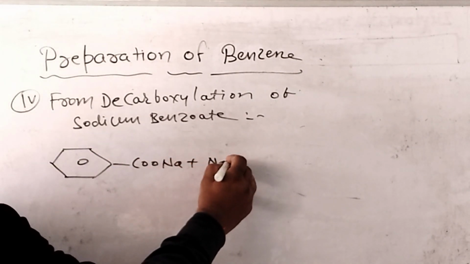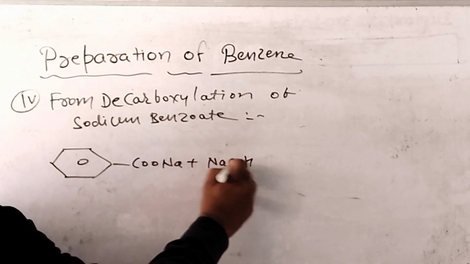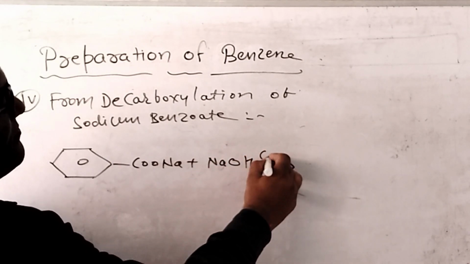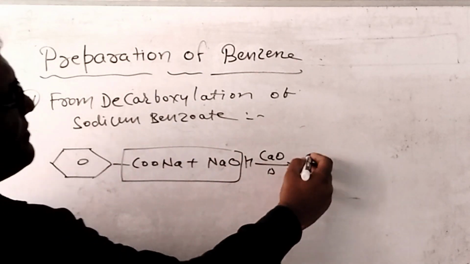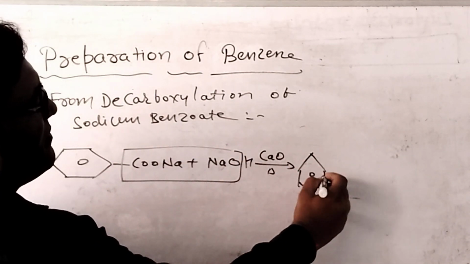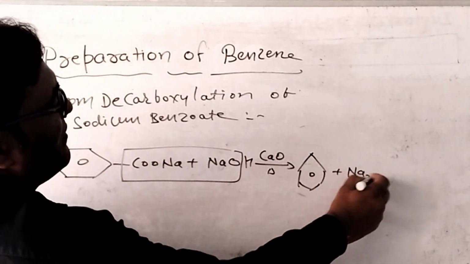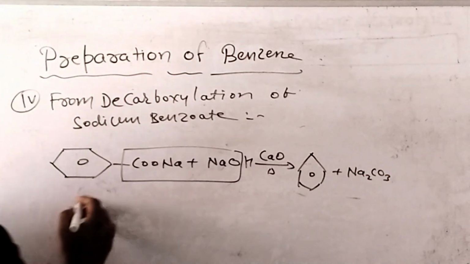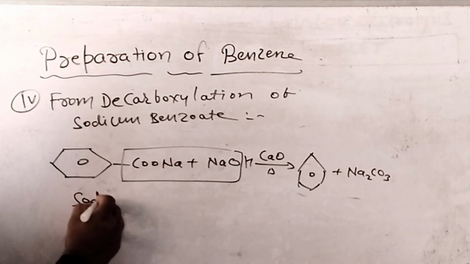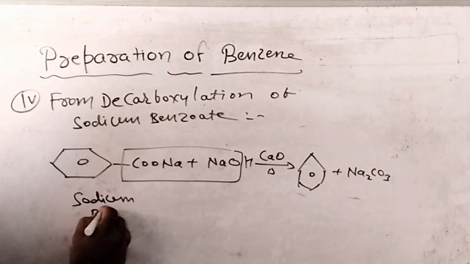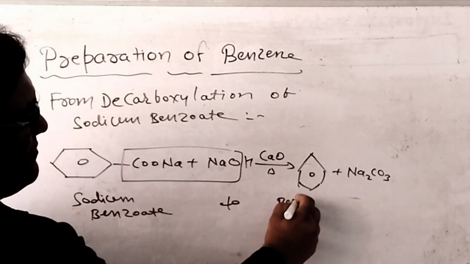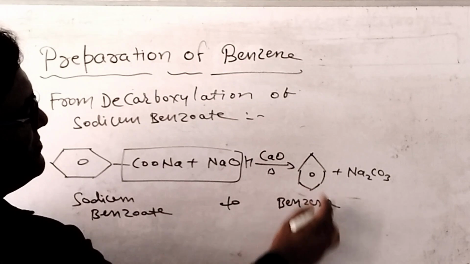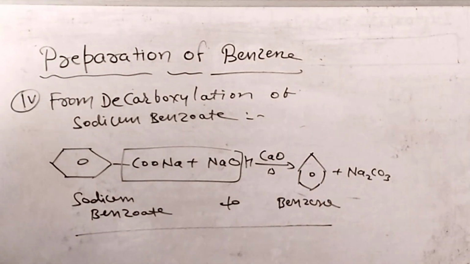It reacts with soda lime, NaOH in presence of calcium oxide, and after heating we get a benzene ring and Na2CO3, sodium carbonate. Sodium benzoate to benzene. You can take a screenshot.